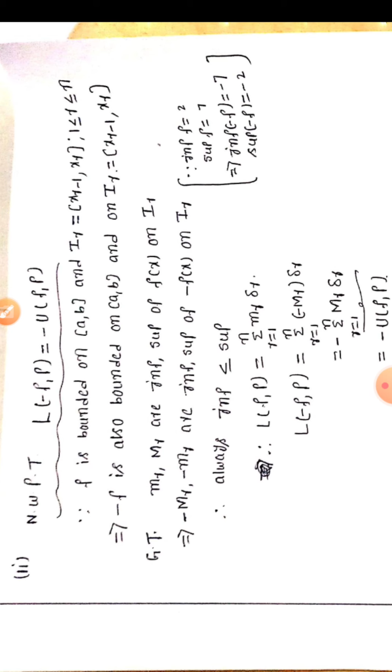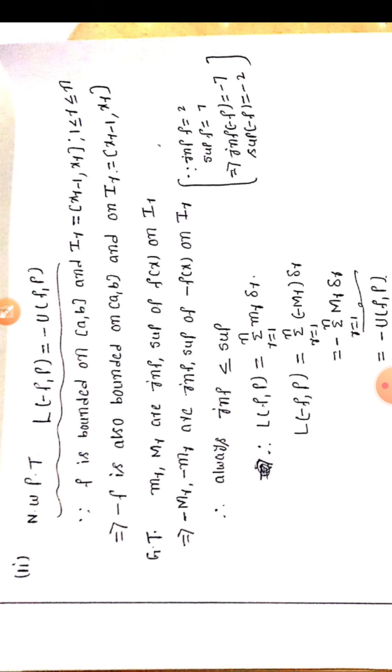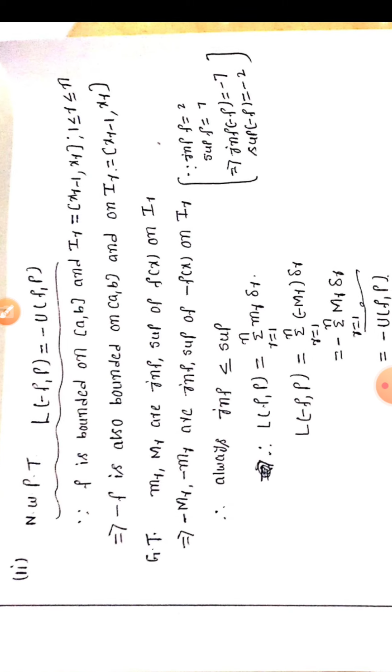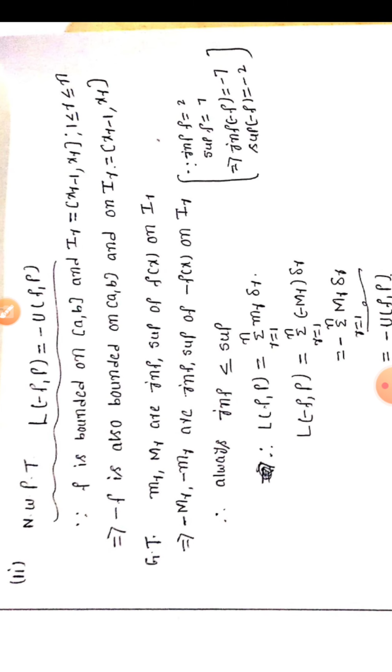Where the relation between positive numbers is 2 less than or equal to 7, but minus 2 is greater than or equal to minus 7. Always infimum less than or equal to supremum. Therefore, infimum of f of x equal to 2 implies supremum of minus f equal to minus 2. Supremum of f of x equal to 7 implies infimum of minus f of x equal to minus 7.